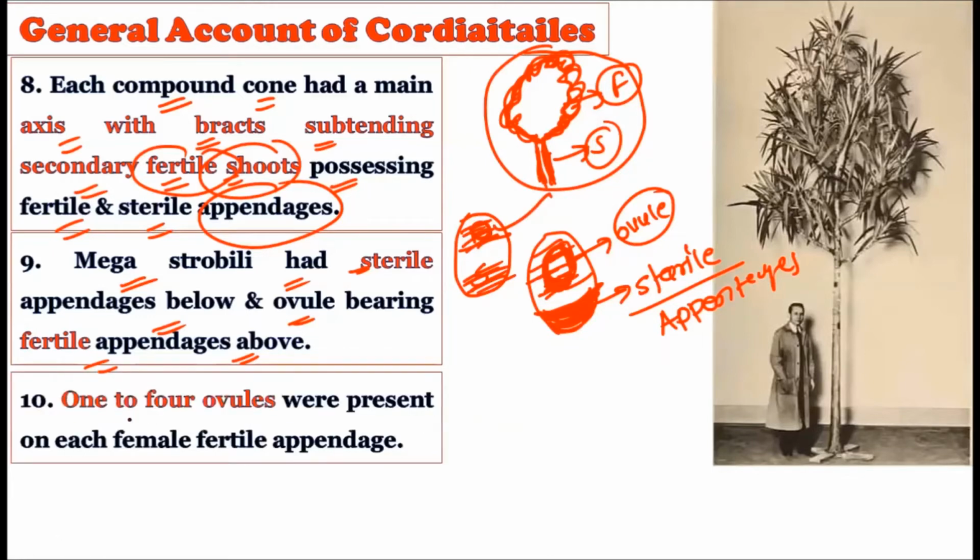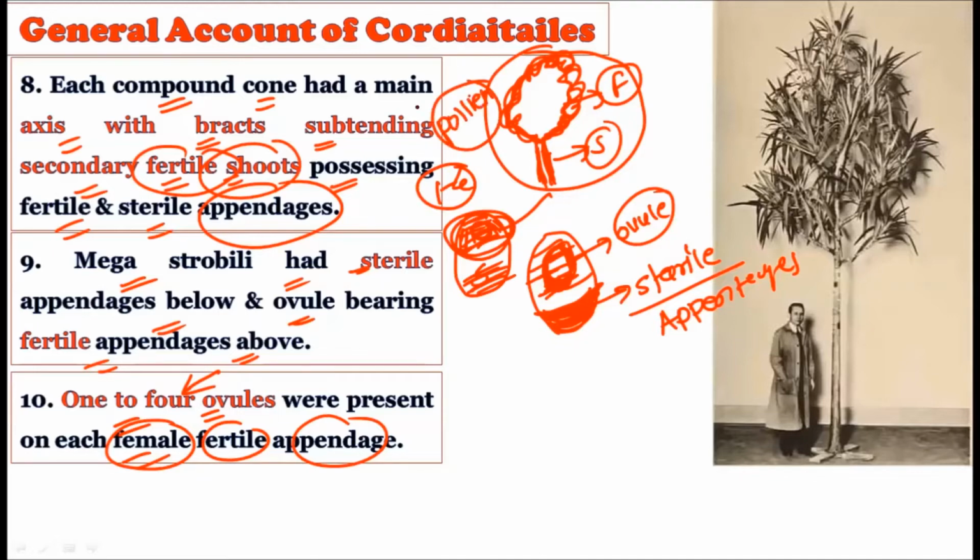Now see, 1 to 4 ovules were present in each female fertile appendage. Very important: not only 1, 2, or 3, but 1 to 4 ovules were actually present in these plants showing these megastrobili, or female strobili. These 1 to 4 ovules must have been pollinated by pollen grains from the male strobili, right?